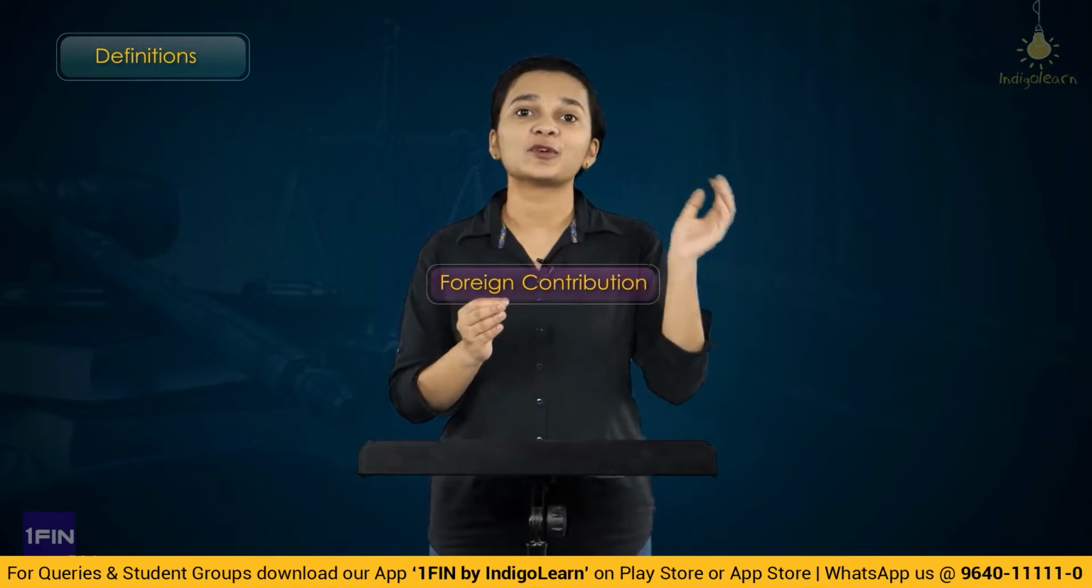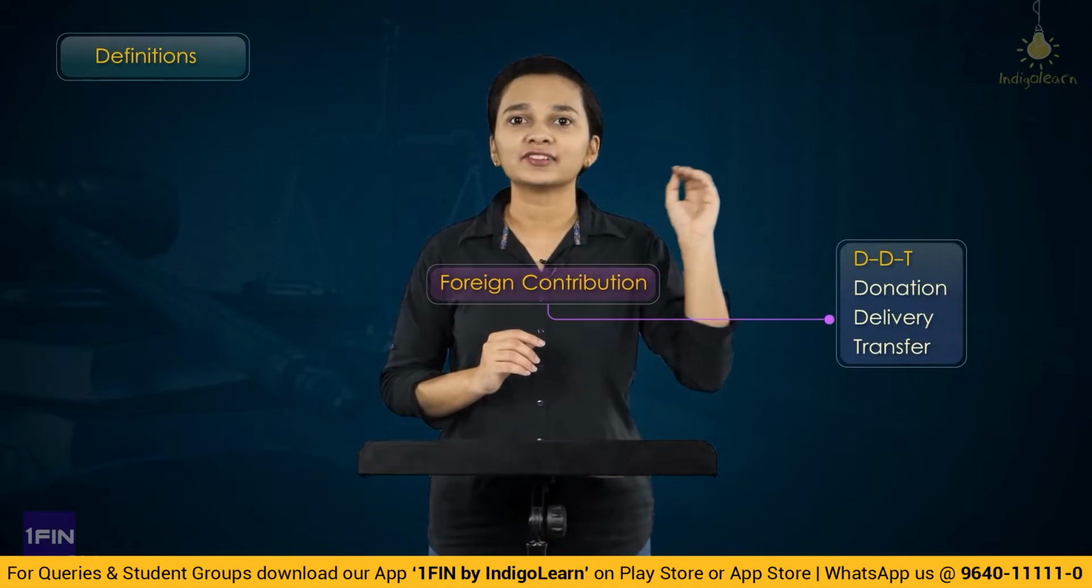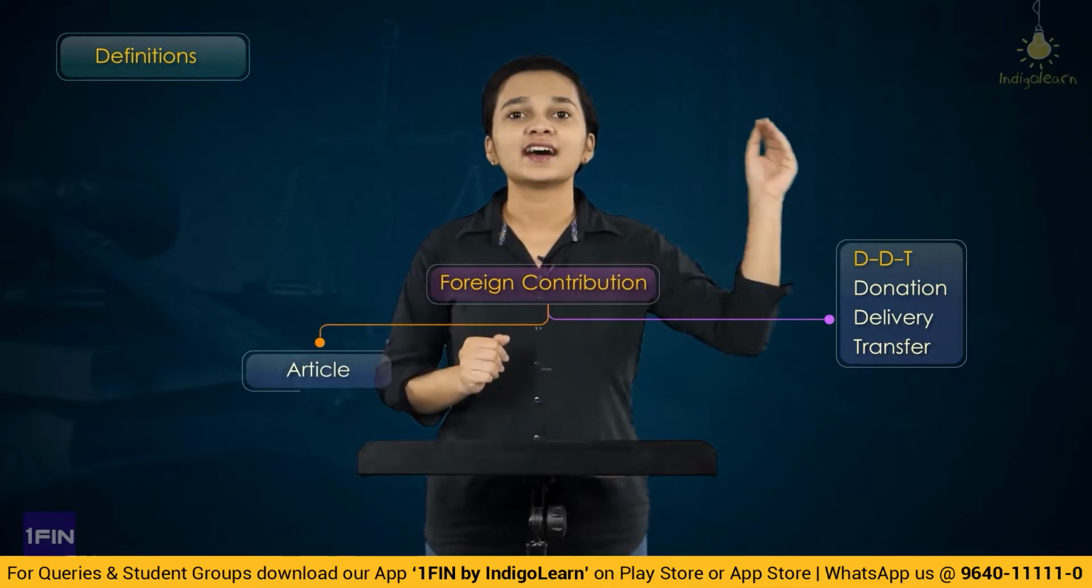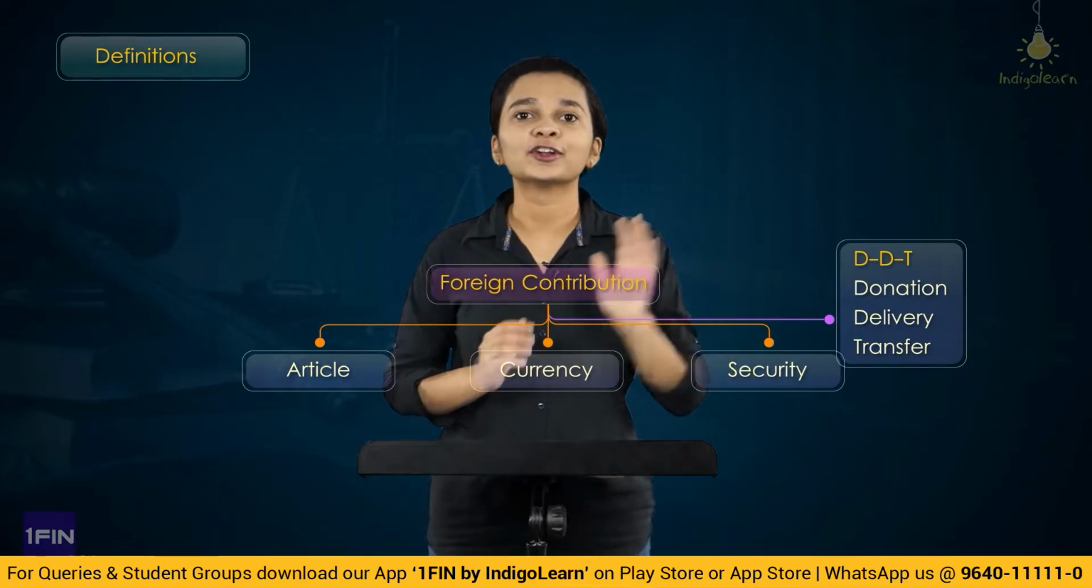Then we have understood several definitions under this Act, wherein the first definition which we understood was of foreign contribution. What is foreign contribution? DDT. Donation, delivery, transfer of what? Article, currency or security, whether Indian or foreign.